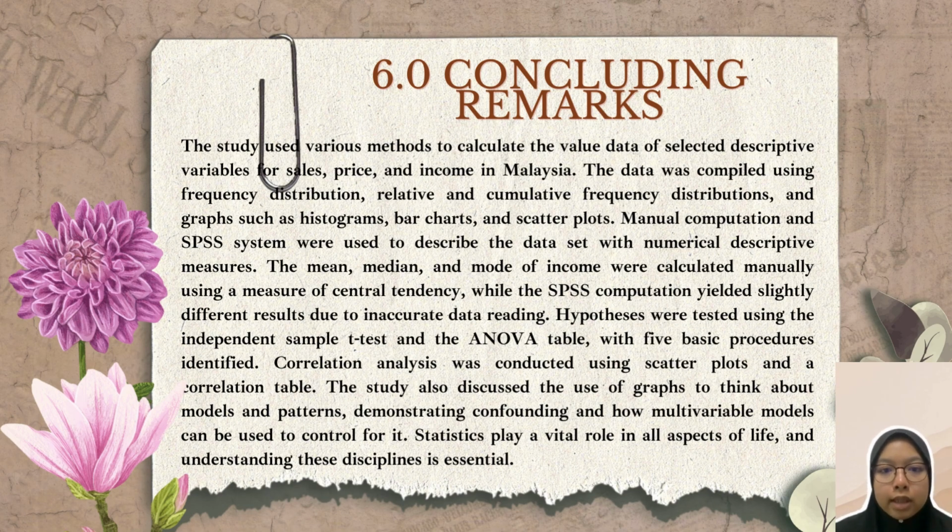Hypotheses were tested using the independent sample t-test and the ANOVA table with the 5% significance level. The correlation analysis was conducted using scatter plot and correlation table. The study also discussed the use of graphs to think about models and patterns, demonstrating confounding and how multivariable models can be used to control for it. Statistics play a vital role in all aspects of life, and understanding this discipline is essential.